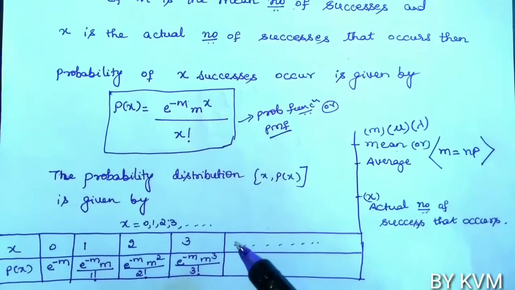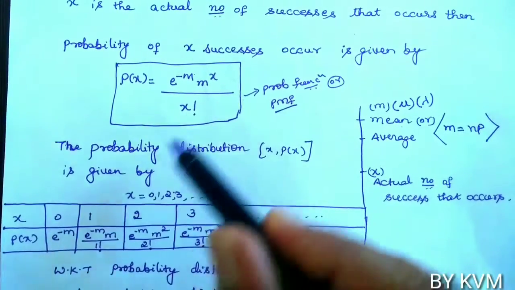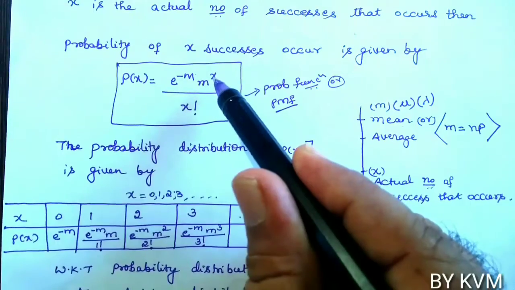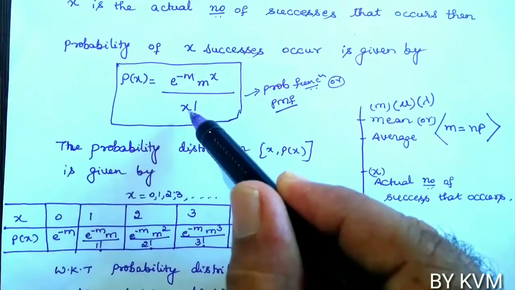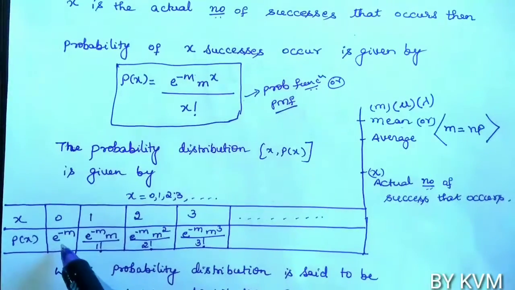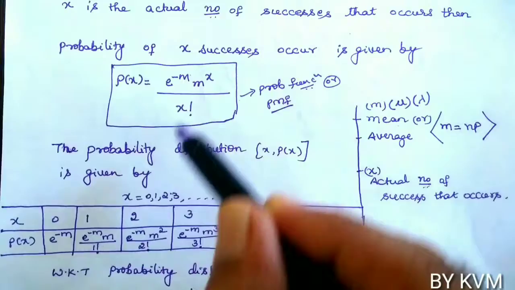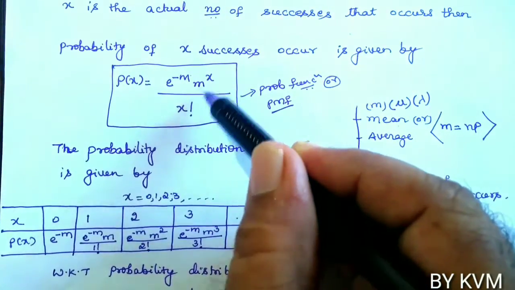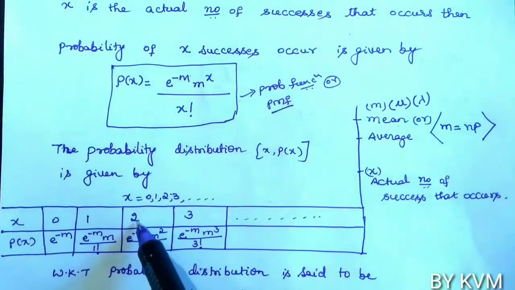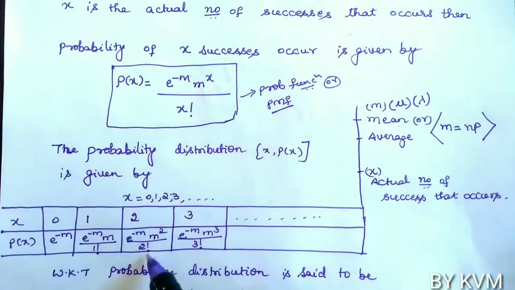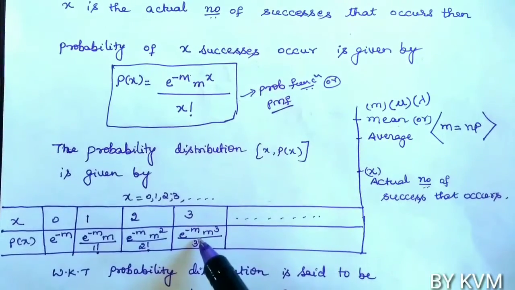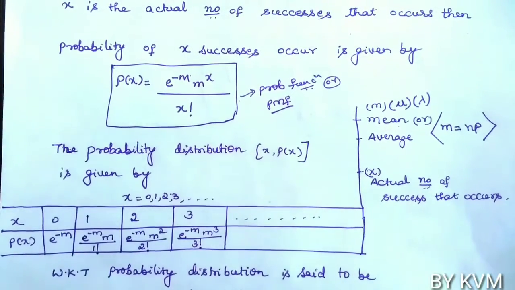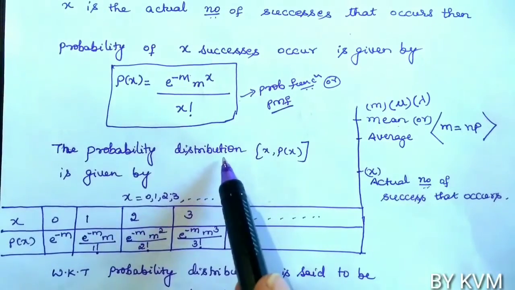Now put x equals 0. We get e power minus m into m power 0, and m power 0 is 1, divided by 0 factorial, which is again 1. So we have e power minus m. Then put x equals 1: e power minus m into m power 1 by 1 factorial. Put x equals 2: e power minus m into m square by 2 factorial. Put x equals 3: e power minus m into m cube by 3 factorial. So this distribution is called the probability distribution.